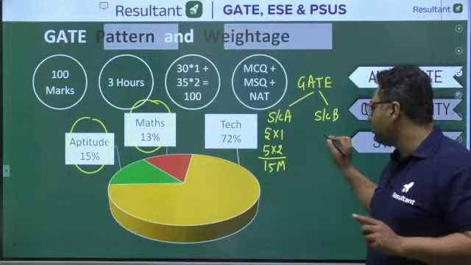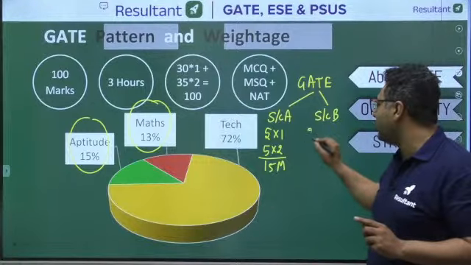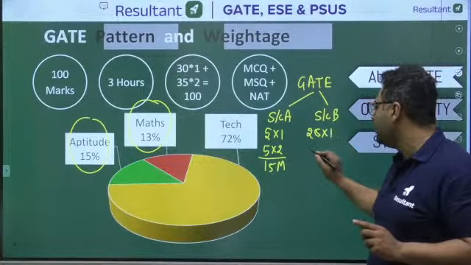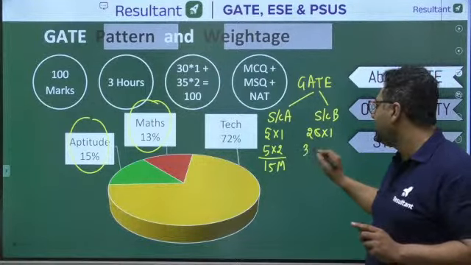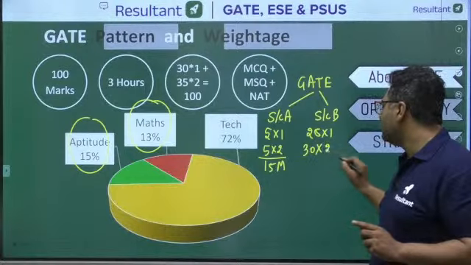So when we are talking about technical and engineering mathematics part, 25 questions of 1 mark are there, and the rest, you can see here, 30 questions of 2 marks are there.